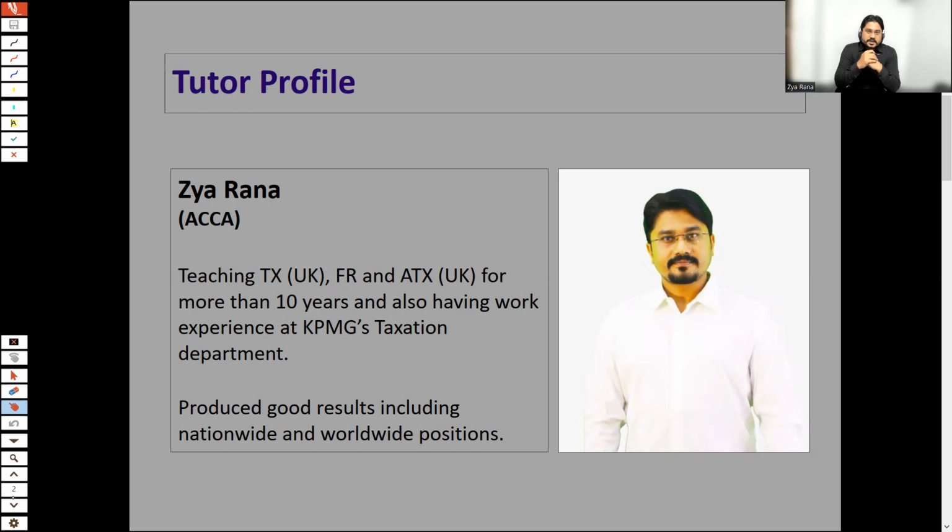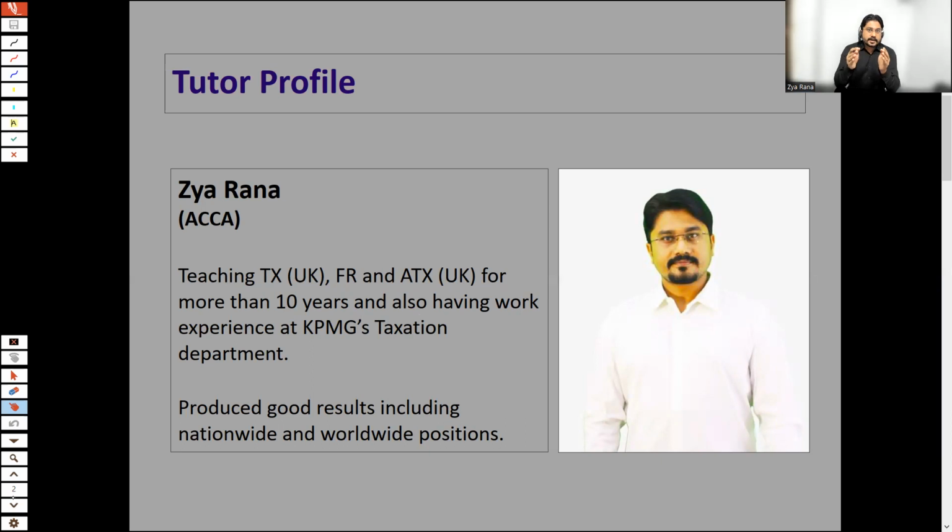The basic question which comes to our mind is whether FR is linked with any paper which you have studied previously in your ACCA journey. Yes. This FR paper is linked with a basic paper of financial accounting, FFA, or we can say F3 or FA, financial accounting. And the second question: the knowledge gained in FR, is it relevant for any other paper?